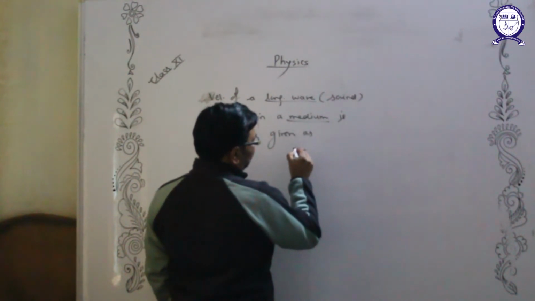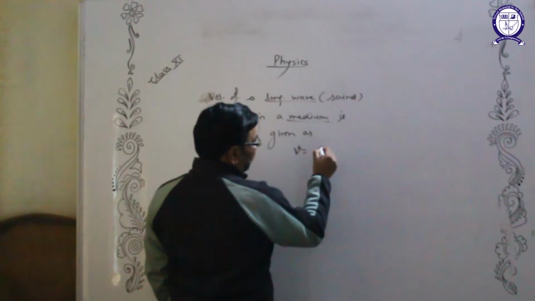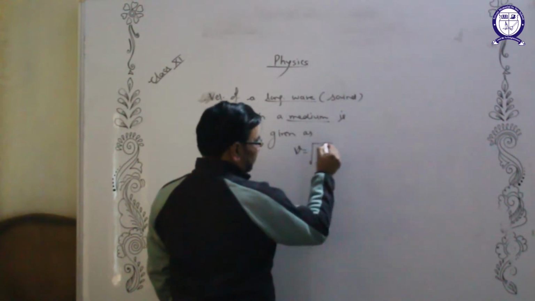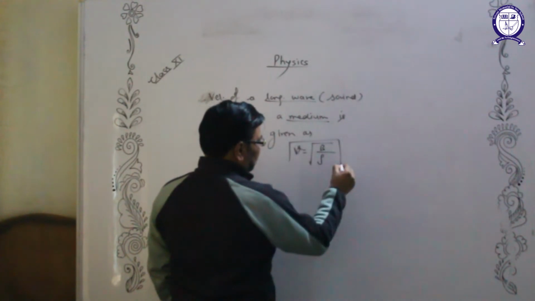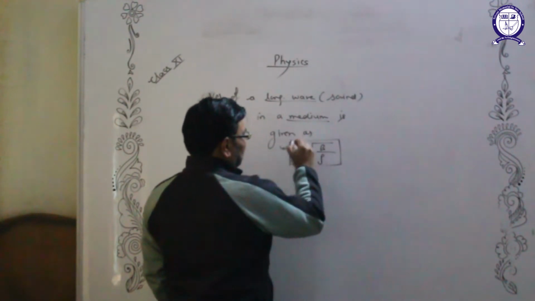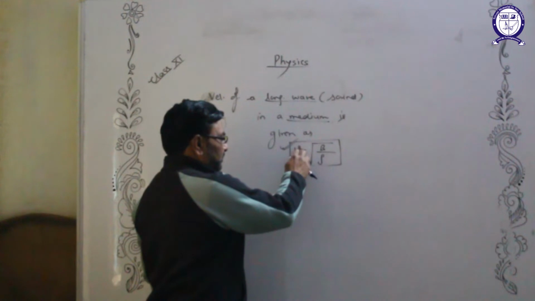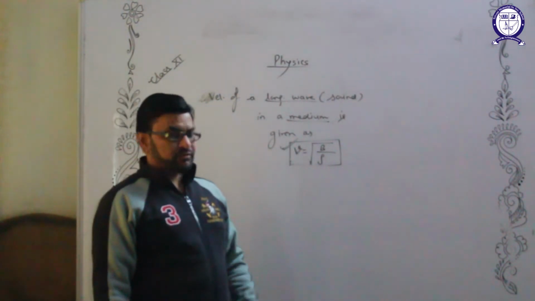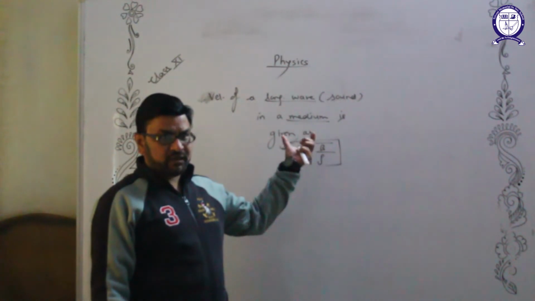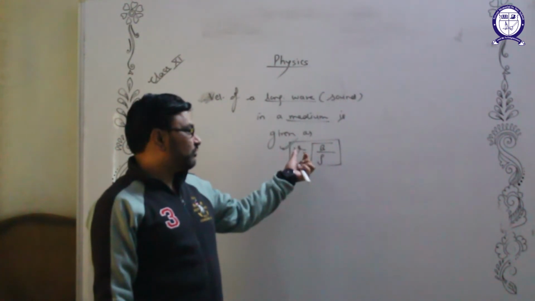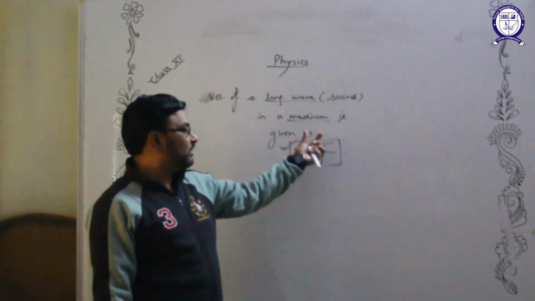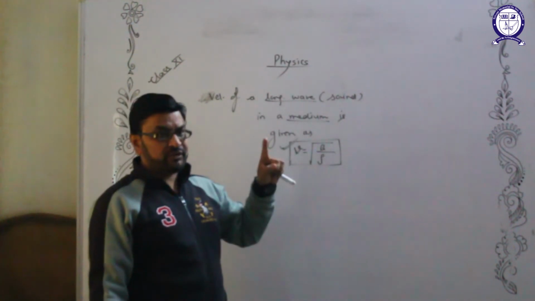V is equal to the square root of bulk modulus of the medium divided by density. This is a formula that has been derived with the help of a number of scientists. So this is a formula we have to learn. We can apply this formula directly whenever we need to find the velocity of any longitudinal wave, for example sound, in any medium. What do we need to know?